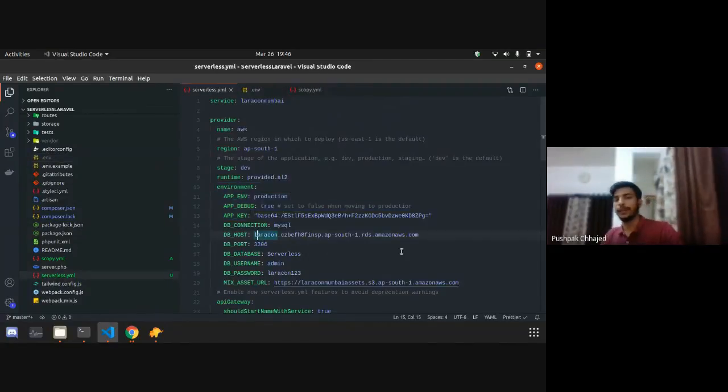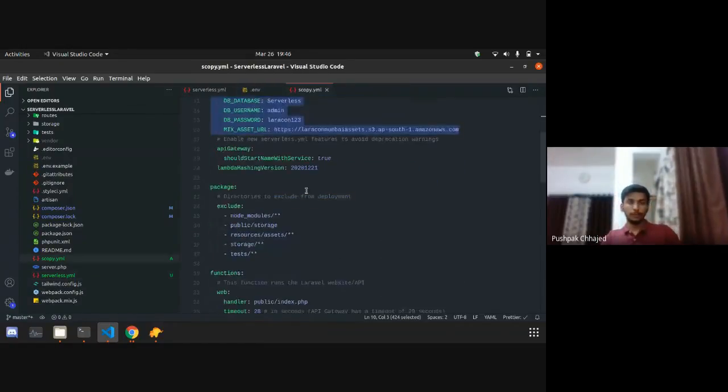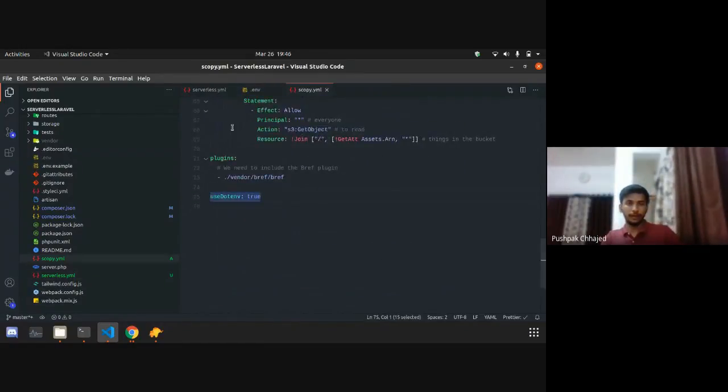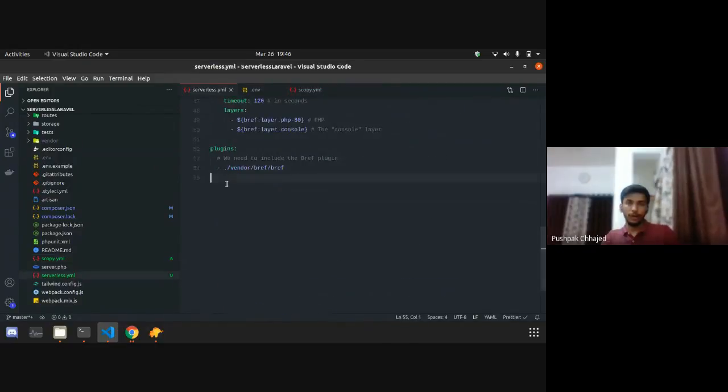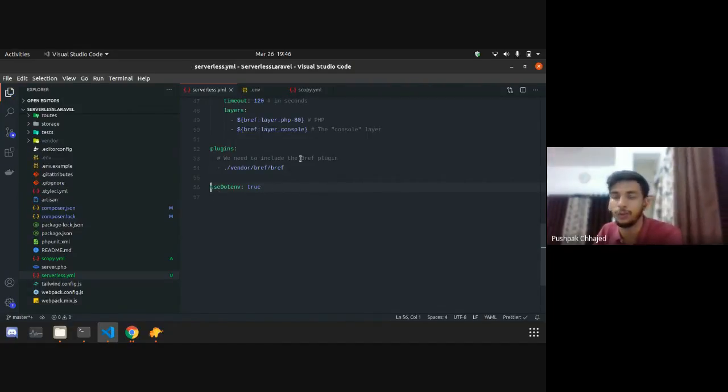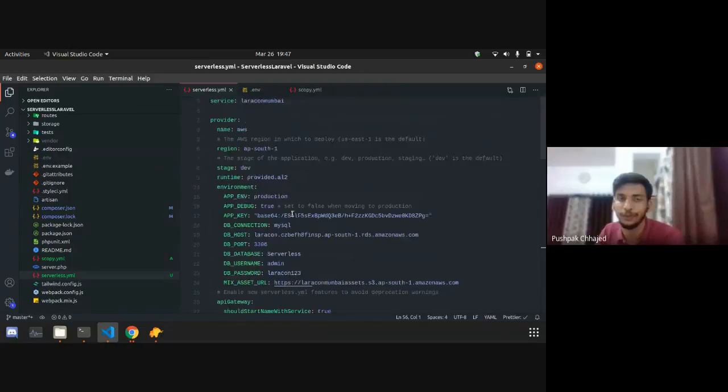So this is a temporary solution for now. We also need to define this flag, use .env true. This is the hacky solution. The pull request is in process. This was not the case before. It was just two days before that it actually broke the entire thing. So to make it work for our system, I need to paste all those things for now.